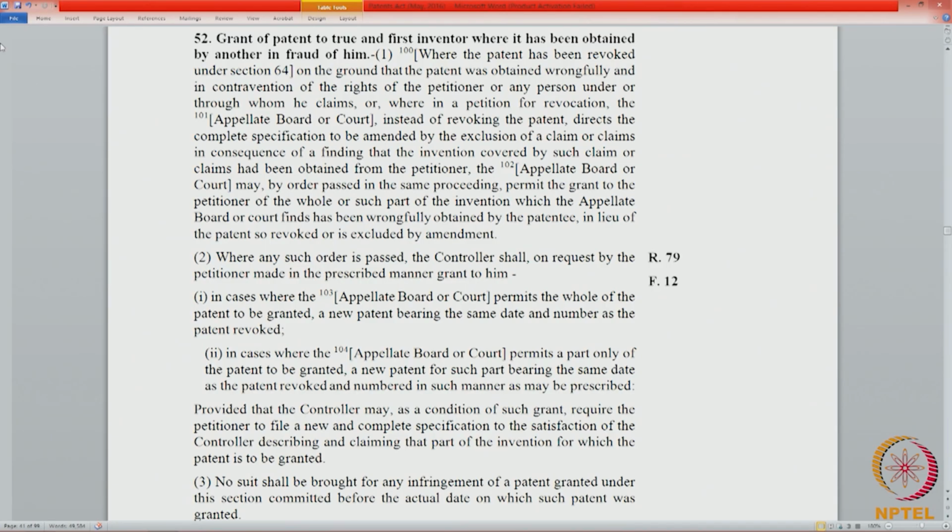Now, you can see this as a similar analogy to instances where the patent office can divide an application. Under section 16, the patent office can divide an application, separate the claims into two different applications, and grant them with different numbers. They will have the same date but different numbers. Here, because there were claims that were taken, the controller will have to do a similar exercise of dividing the application, but in this case, the owners will also be different.